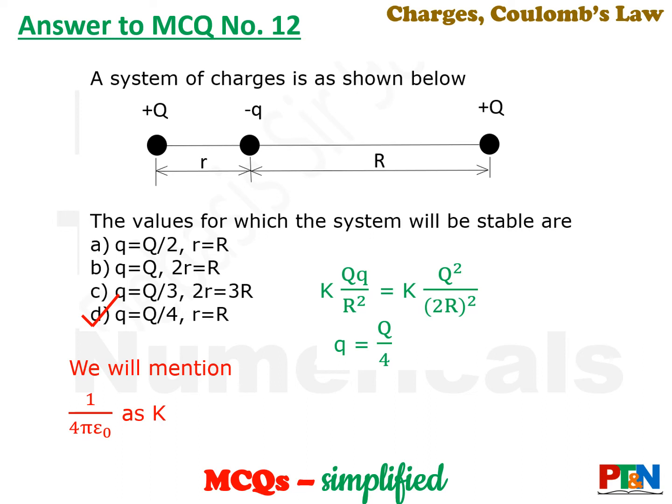So the force of attraction between capital Q and small q is K capital Q small q by r square, and the force of repulsion between two capital Q is K capital Q square by 2r square, because the distance between two capital Q is 2r, because small r is equal to capital R. So you put that equation, you get the value of small q as Q by 4. So your option is option D.